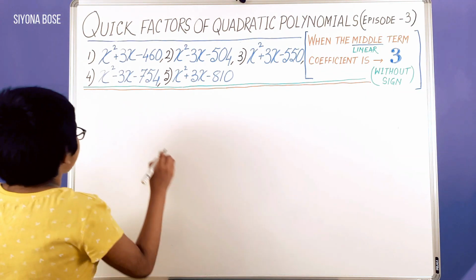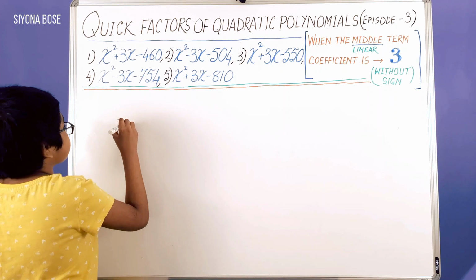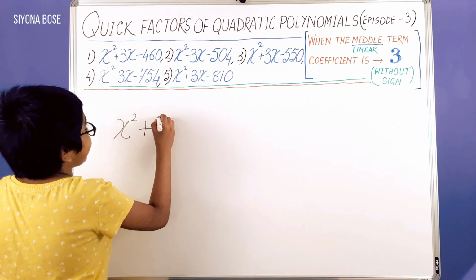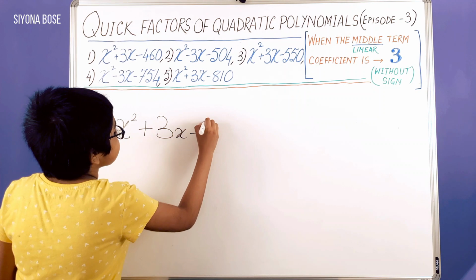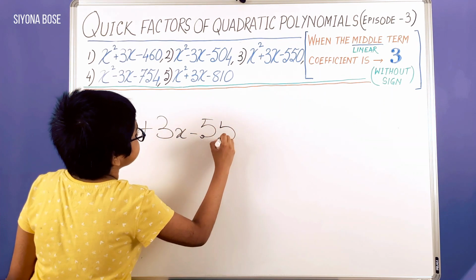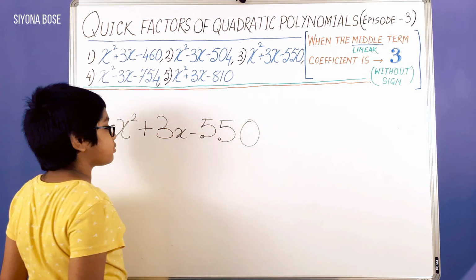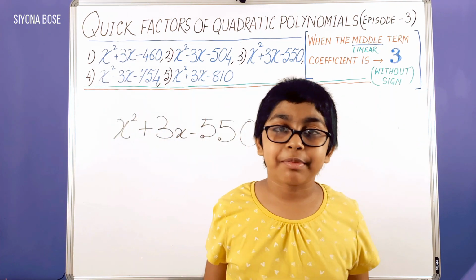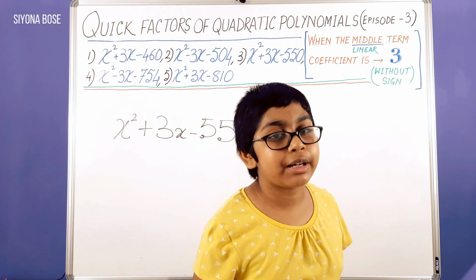We move on to our third polynomial, x squared plus 3x minus 550. We locate 550 between 2 consecutive perfect square numbers.